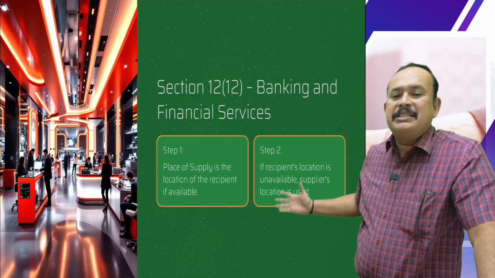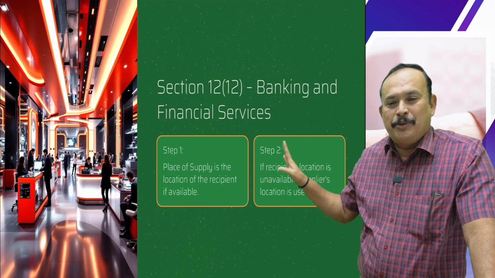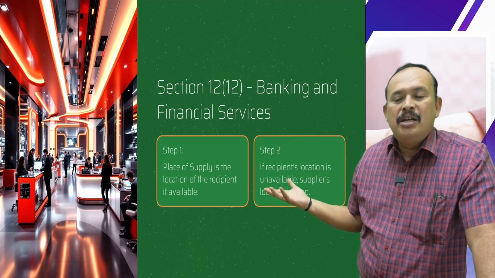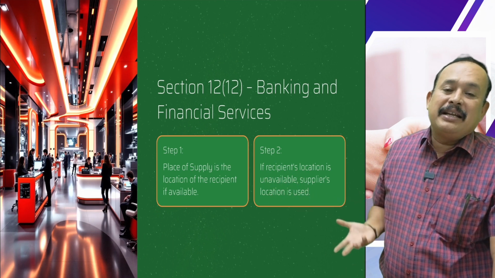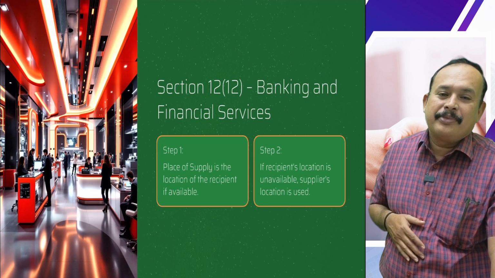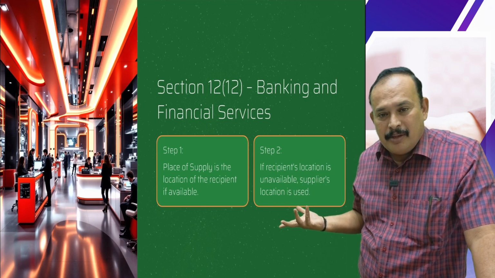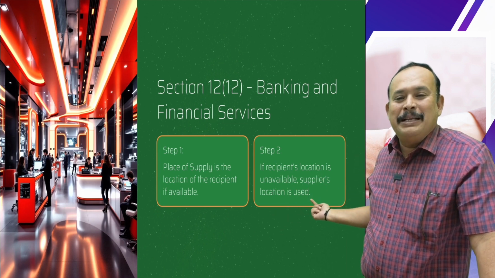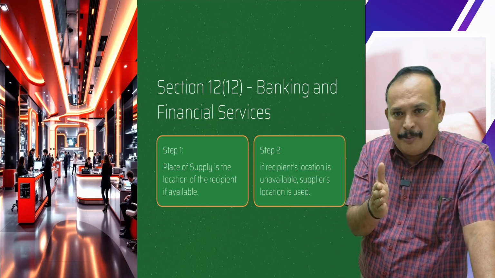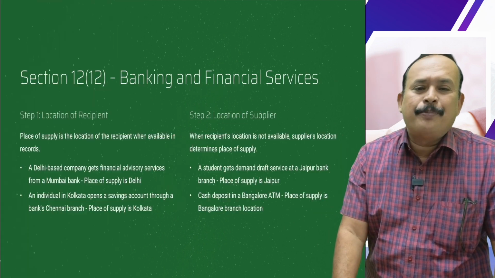Banking and financial services. Banking company services. Step 1, step 2. With that, you get the POS. Place of supply is equal to, for banking services, the location of the recipient, if the recipient address is available with the supplier. Step 2. If the recipient location is unavailable, the location of the supplier is the place of supply. Step 1, recipient location available is the place of supply. Not available, location of supplier. As simple as that. Examples are as follows.